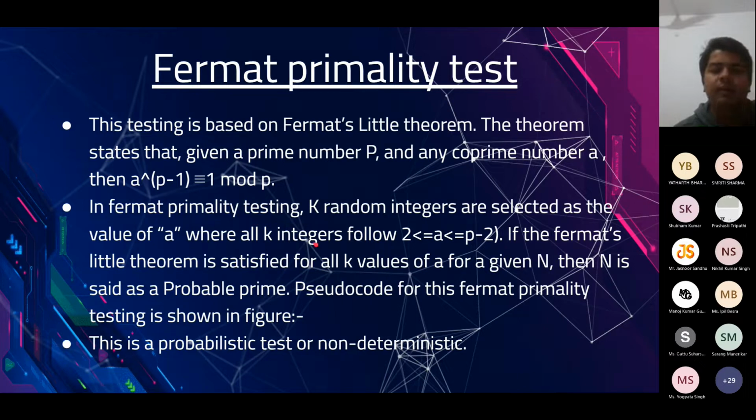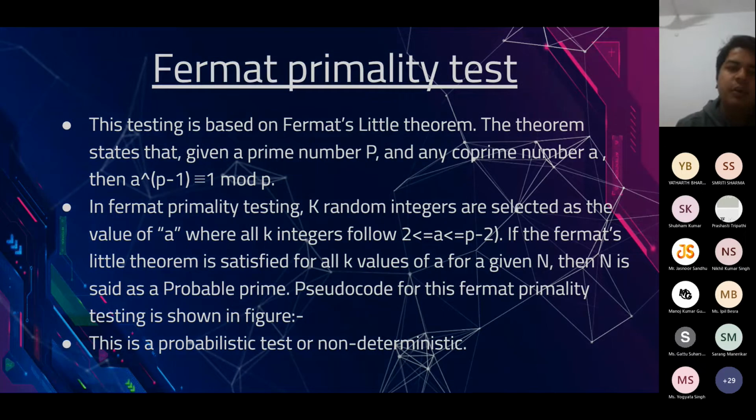How do we implement that? We have a number p, and we want to pick an a which is co-prime to p. So we are going to pick it from 2 to p minus 2. We can pick any number in that particular range, and we check if this condition holds true or not. If at any point we see that this condition doesn't hold true, then we terminate and say that it's not a prime. And if it holds true for all the a's that we picked, then there is a very high probability that it's a prime number.